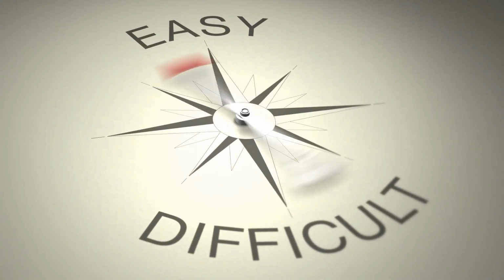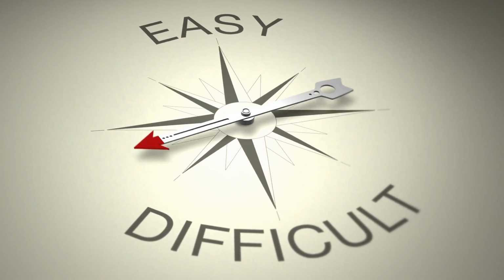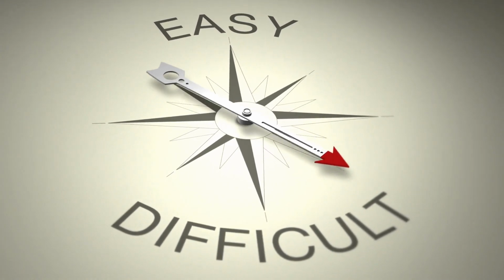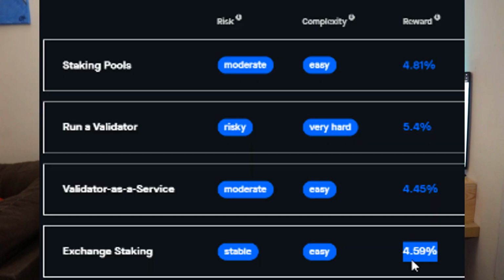Like anything else in life, the rewards are lower if you're using a service or something that's making it convenient to get those rewards. The harder it is, or the more work that you have to do yourself, the higher rewards you're going to have. And looking at something like Ether 2.0, you can see the difference between being your own validator and using a service is smaller. So the impact may not be as big.